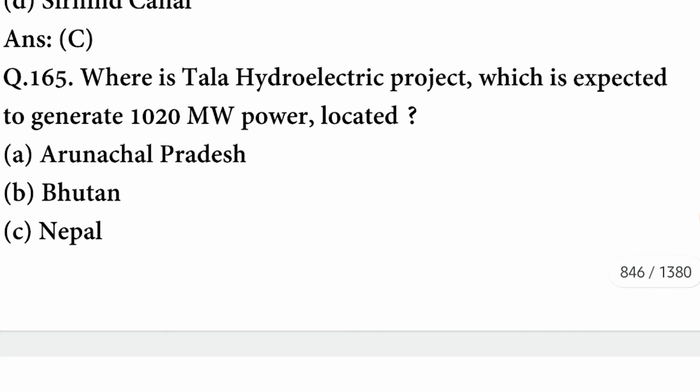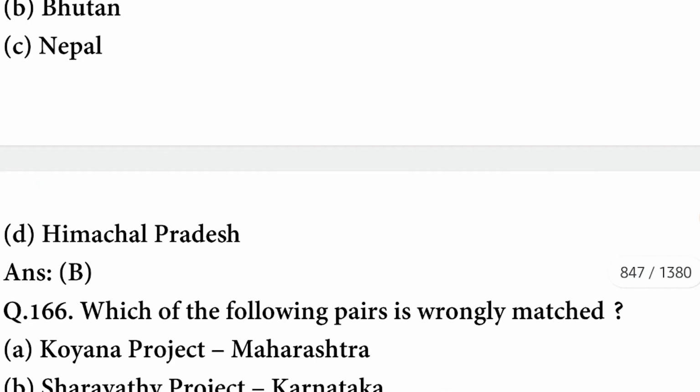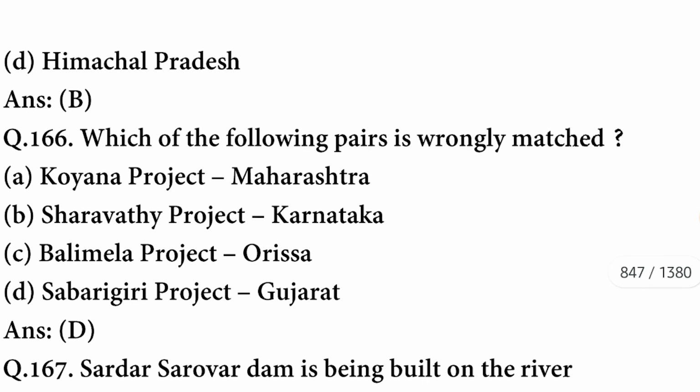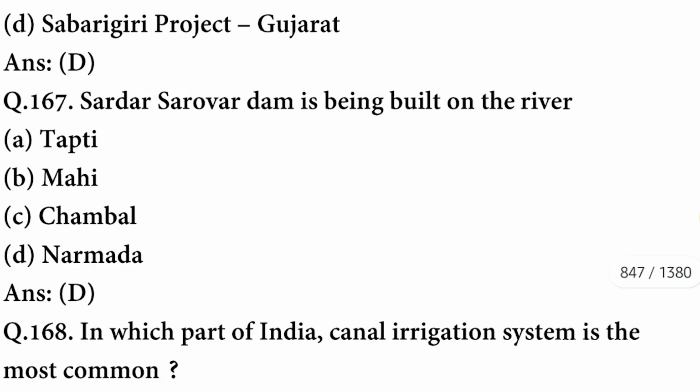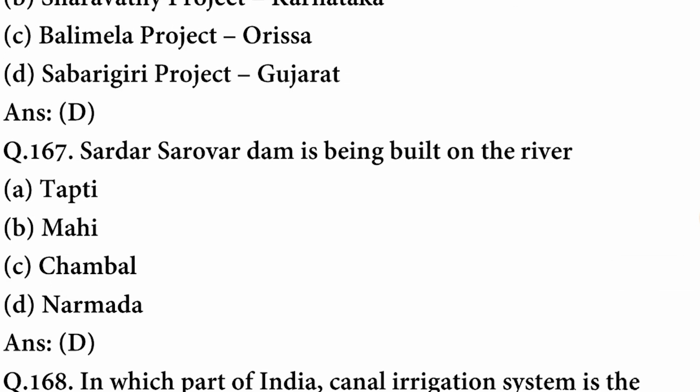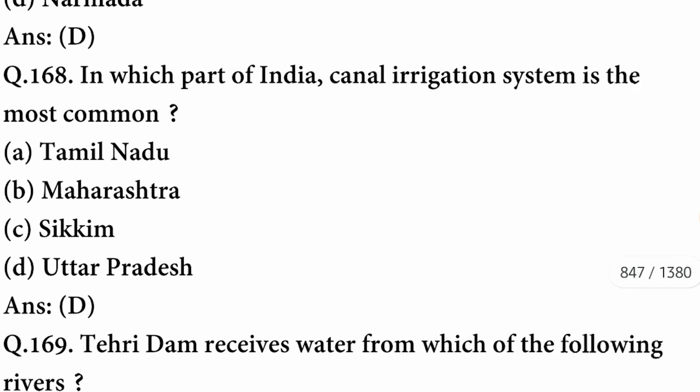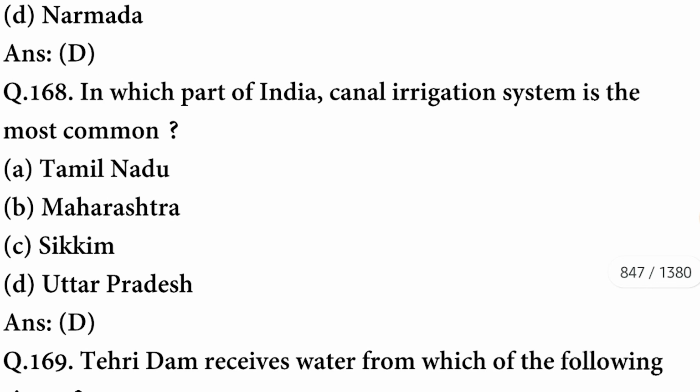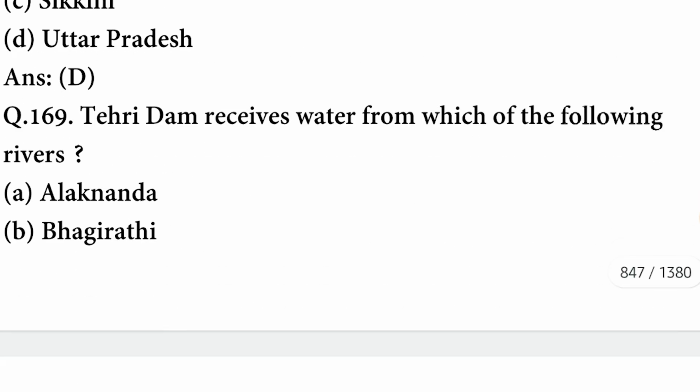Where is the Tala hydroelectric project, which is expected to generate 1020 megawatts of power, located? It is located in Bhutan. Which of the following pairs is wrongly matched? The pair is Sabarigiri project, Gujarat. It is wrongly matched. Sardar Sarovar Dam is being built on the river Narmada. In which part of India is the canal irrigation system the most common? The part is Uttar Pradesh.